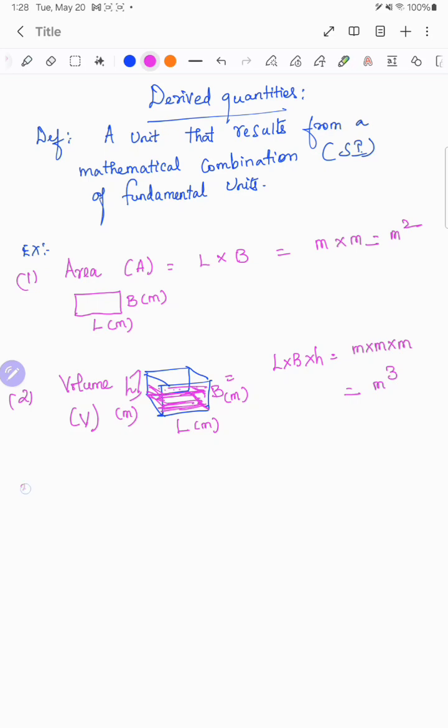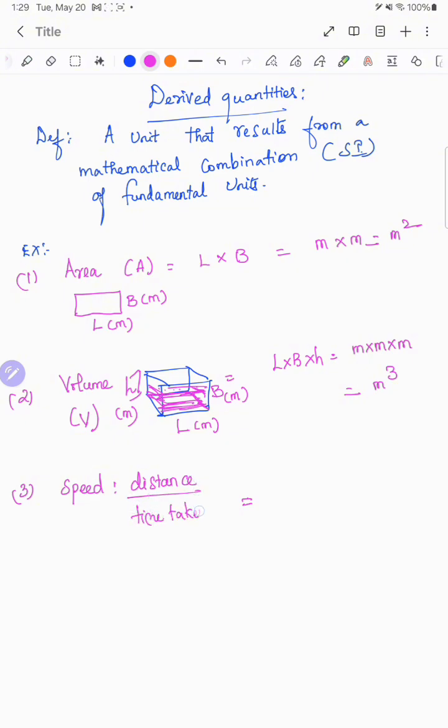The next topic is speed. We have speedometers in a car. It is defined by distance traveled divided by time taken.